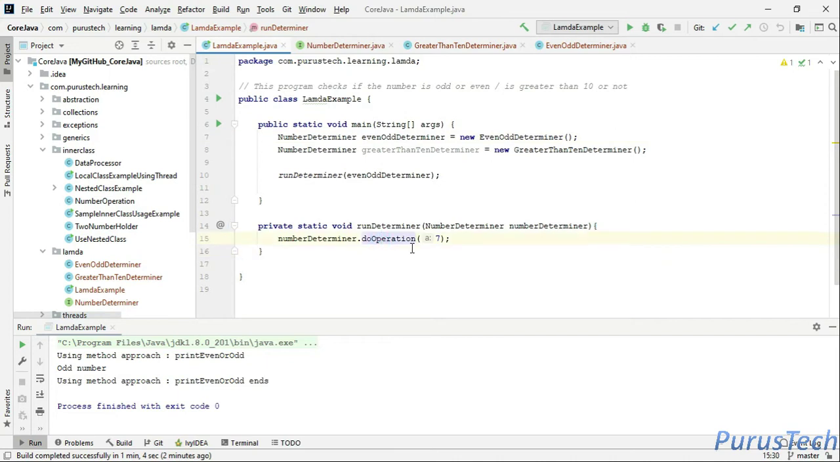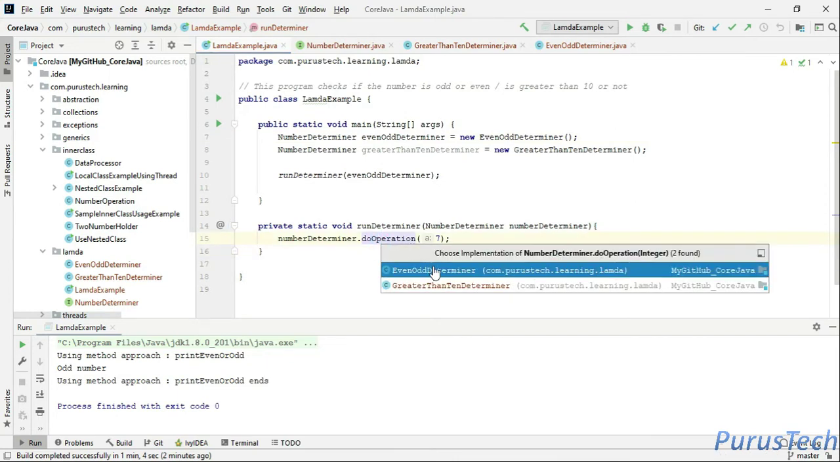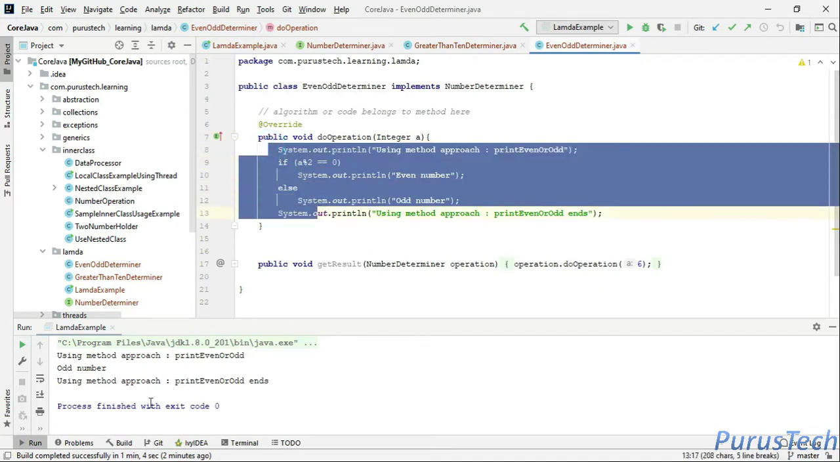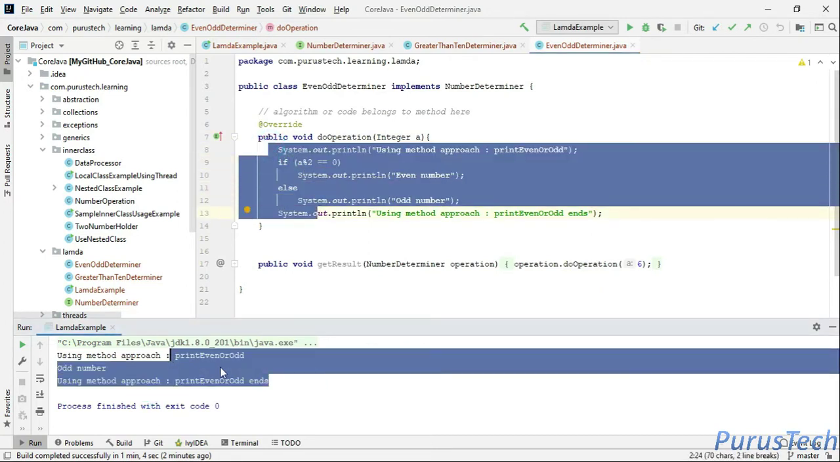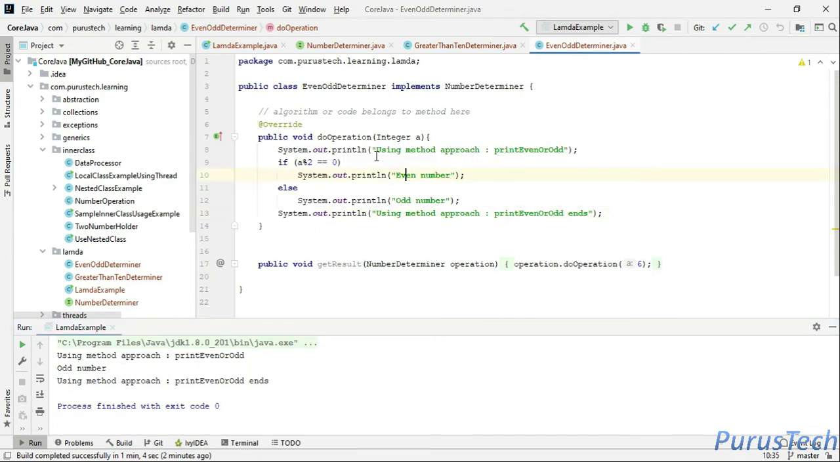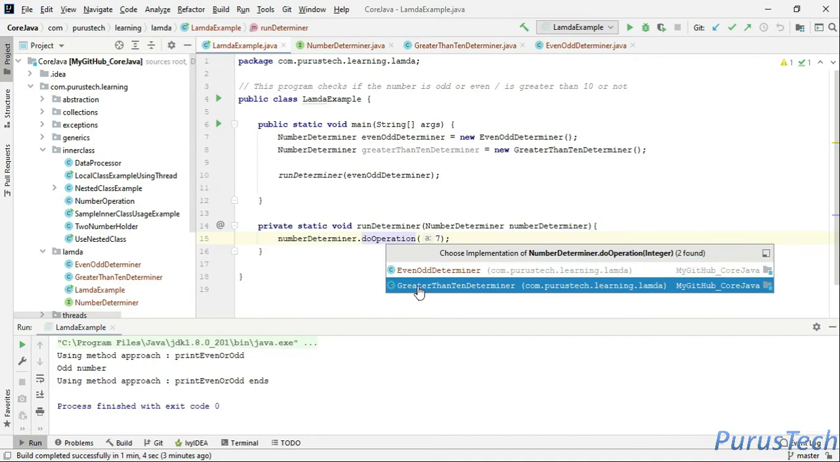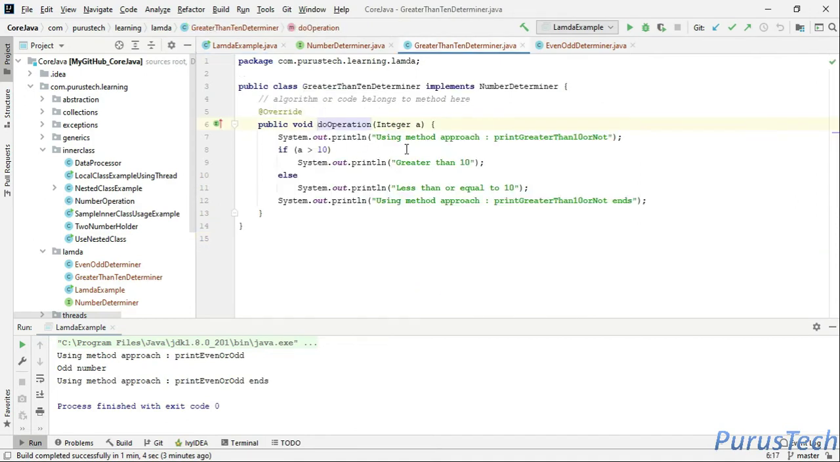Okay, that's fine. So here Control T, let's go to even odd determiner, and inside whatever is there, it is trying to print it here. Okay, now let's go back, Alt and the back arrow. Now let's go again to Control T and greater than 10 determiner. Again, what is there? Using method approach, print greater than 10 or not.